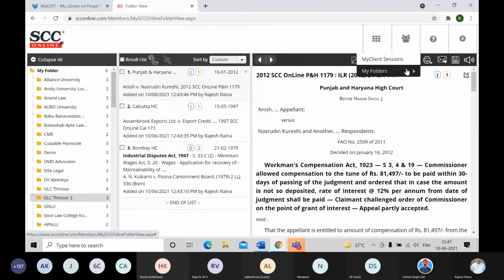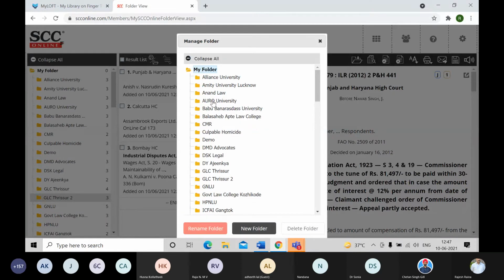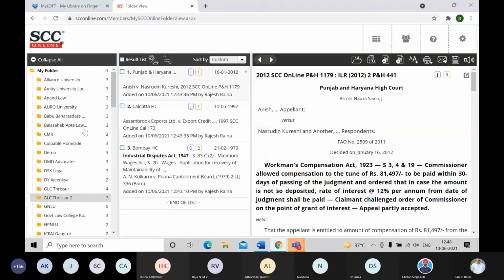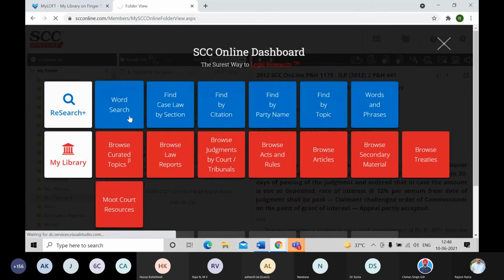I can go to the My SCC Online folder and click on Manage Folders. Here you can do a few things: you can rename a folder, you can delete a folder, and of course add a document. Further to this, it can also be done by simply selecting the same compilation, and thereby you will be able to add the folders over here. Right, so let me move back to the dashboard and also show you.